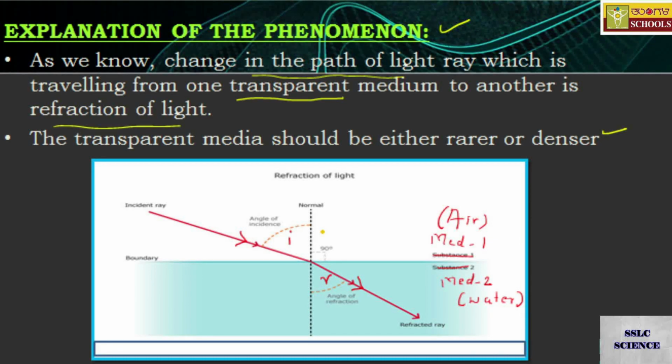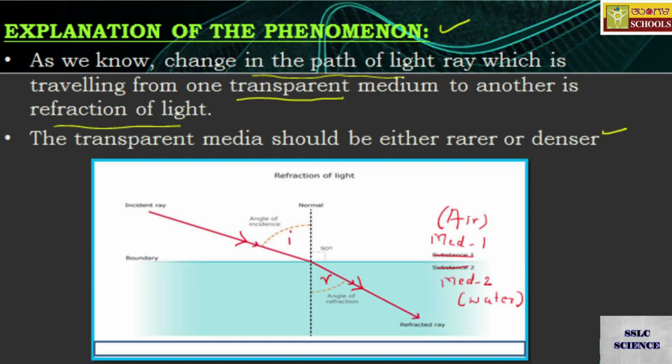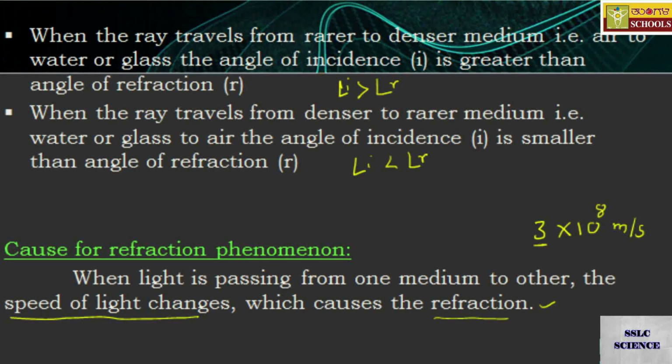And in the second case, I less than R means when the ray of light is traveling from denser medium to rarer medium, it bends away from the normal. It is moving away from the normal. Exactly the reverse picture you can draw momentarily.